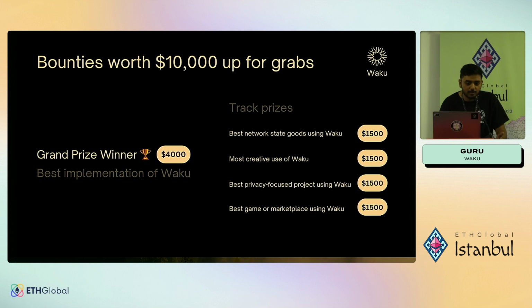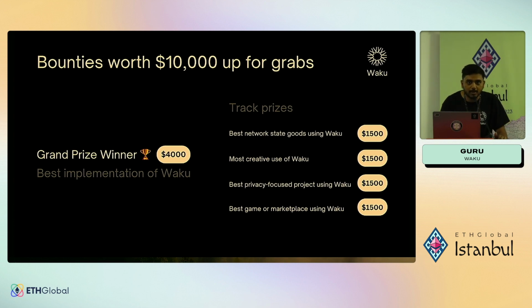So for ETHGlobal Istanbul, we have bounties worth $10,000 up for grabs. The first prize or the grand prize winner will be getting a $4,000 bounty for the best implementation of Waku. And we also have 4 different track prizes with $1,500 each. The first track will be Best Network State Goods with Waku. The second being Most Creative Use of Waku. Third being Privacy-Focused Projects built on top of Waku. And the fourth one will be Best Game or Marketplace built on top of Waku.